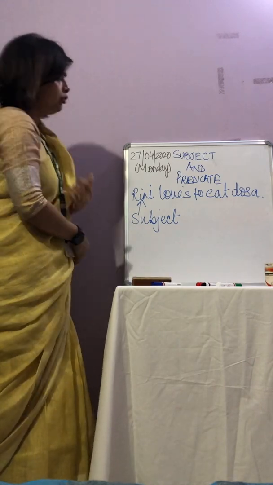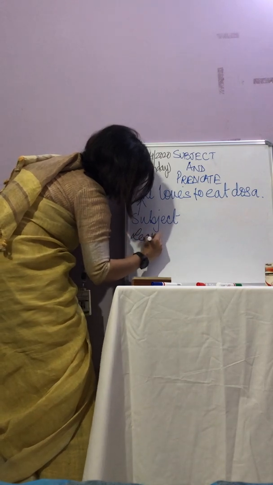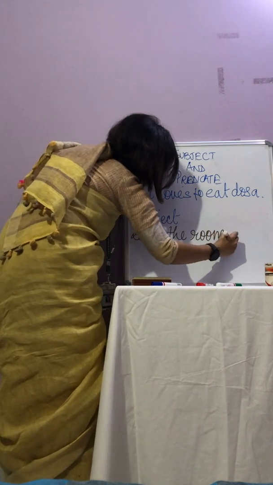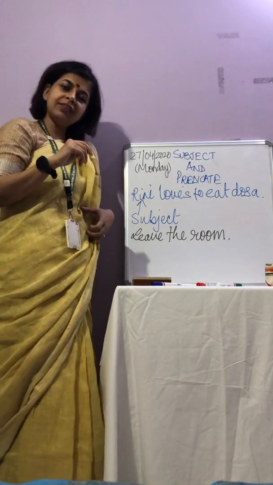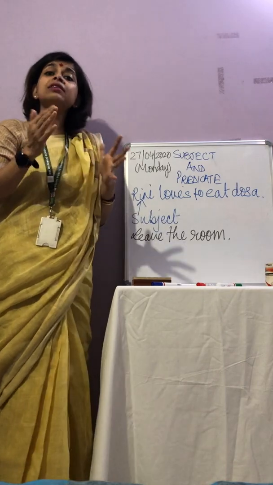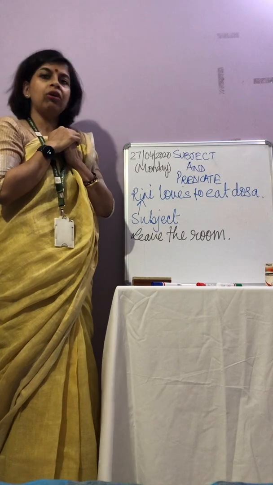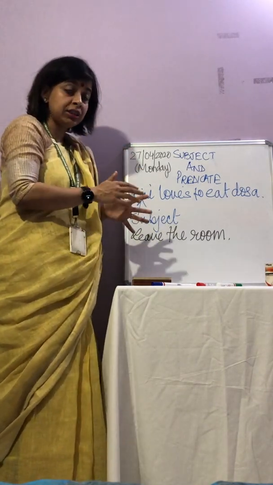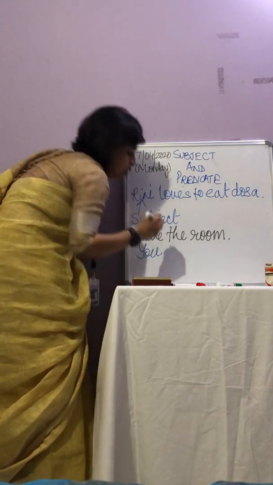Now, children, look at this. Okay, this is another. Leave the room. This is also a command, isn't it? It is a type of sentence. Alright, this is a command. So, leave the room means, am I asking myself to leave the room? No, I am asking you to leave the room. Alright. So, what is the subject here? When you get a command like this, what is the subject here? The subject is you. Alright.